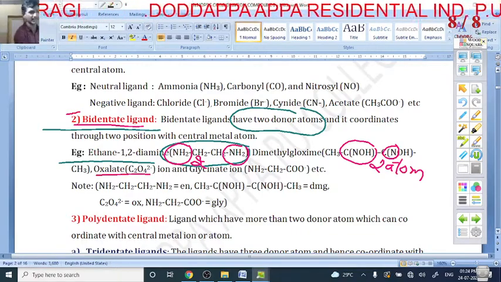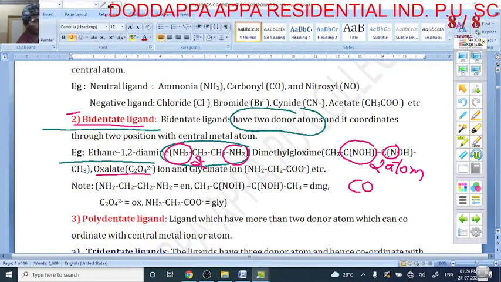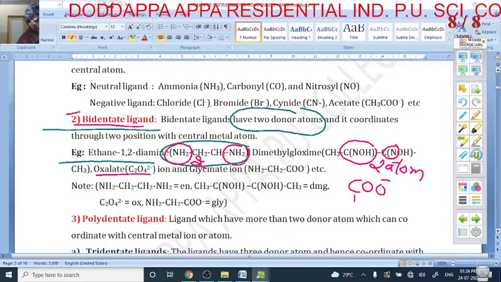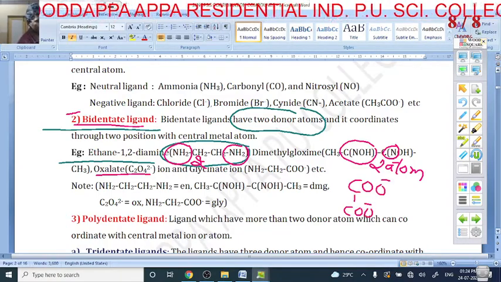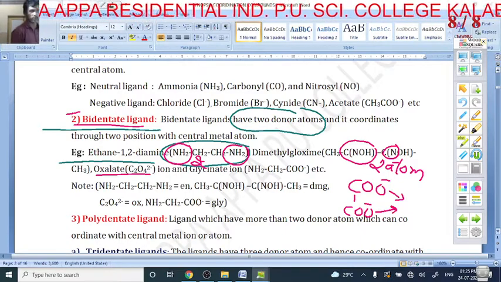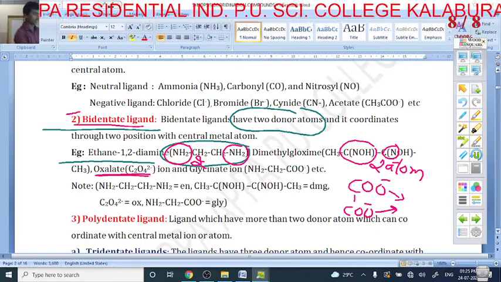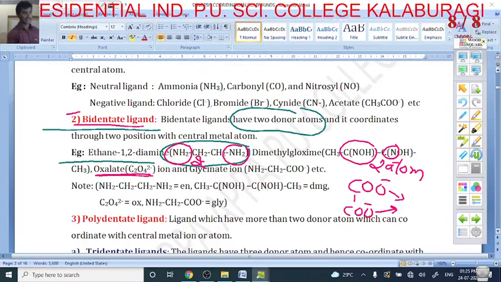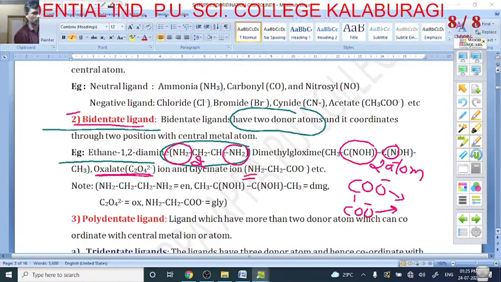Next comes oxalate. Oxalate I can write like this: COO minus, COO minus. How many donors are there? Oxygen is 1 donor, and the other oxygen is 1 donor. Total how many donors? 2 donors are there. So oxalate is what? Bidentate ligand.